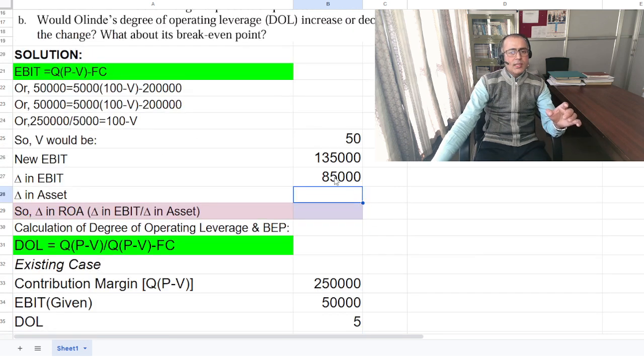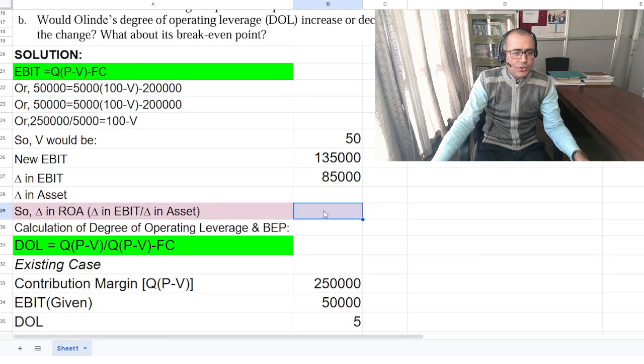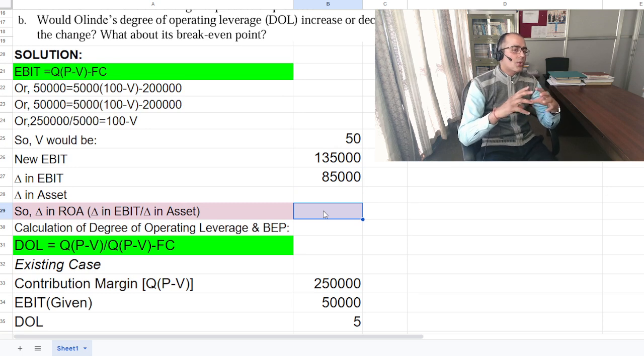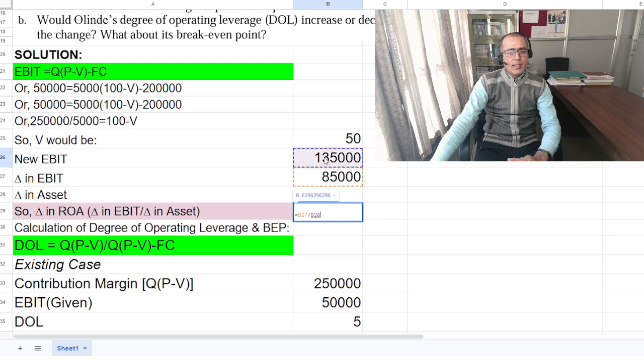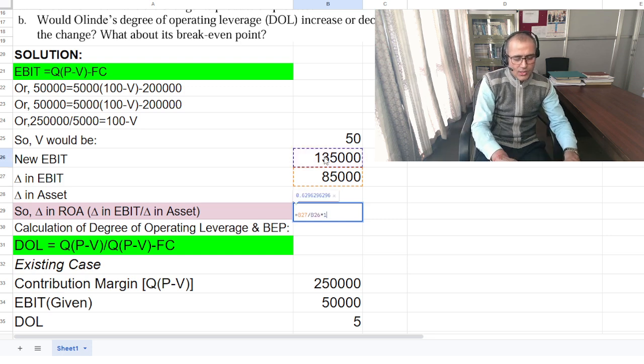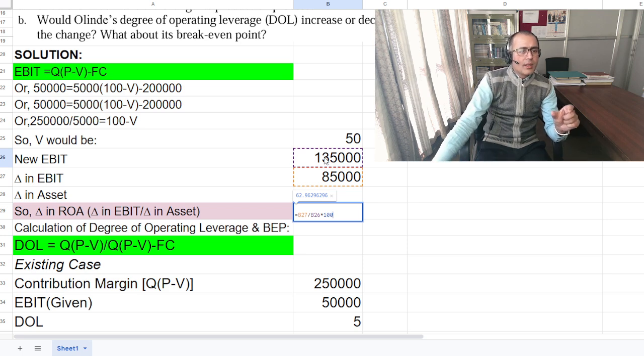So your change is 85,000. Therefore you can say that your expected change in return on assets is simply change in EBIT divided by change in assets, multiplied by 100 because I need it in percentage value.